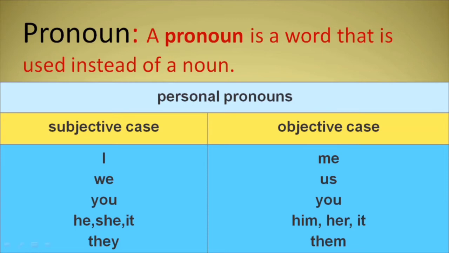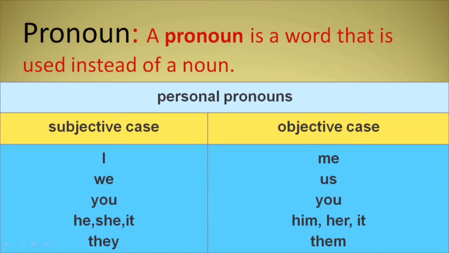If it is a receiver of an action, it is still you. He is the subjective case. Him is the objective case. She, subjective. Her, objective. It can both come as subject or object. It doesn't change. They is the subjective case. Them is the objective case.